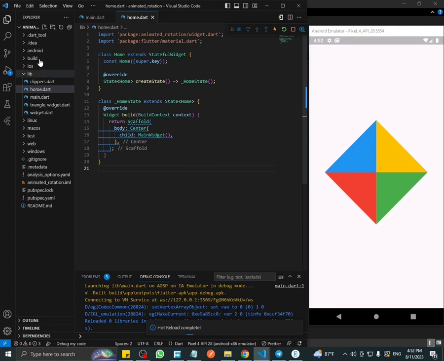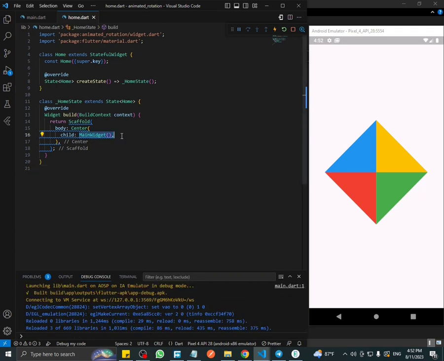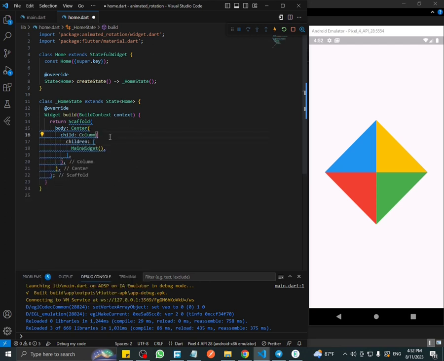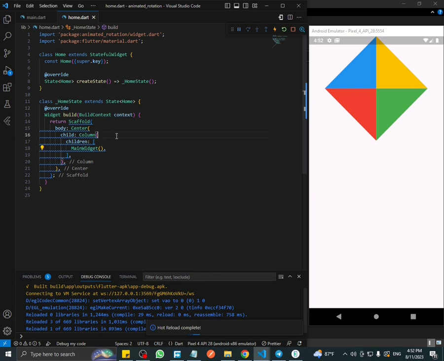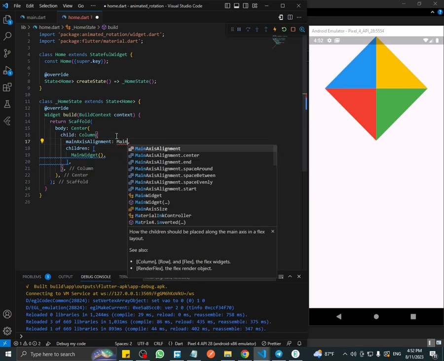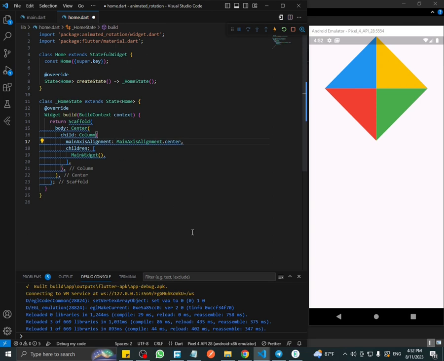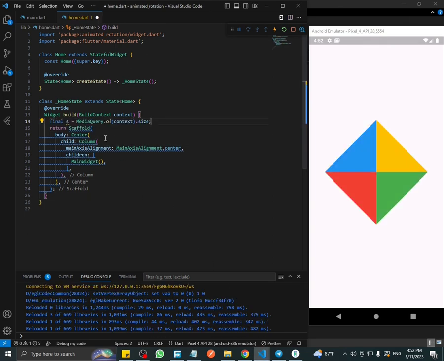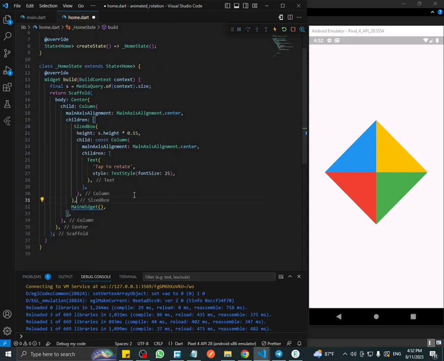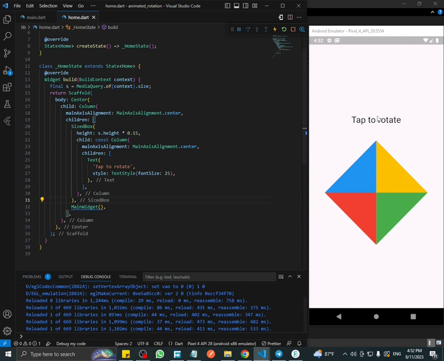I'm going to add more text and a button, so I'm going to wrap this inside a column widget. And I want them to be in the center, so I'm going to set main axis alignment to center. First off, below the widget, I will add a text. I will add a text above the widget, which says tap to rotate.